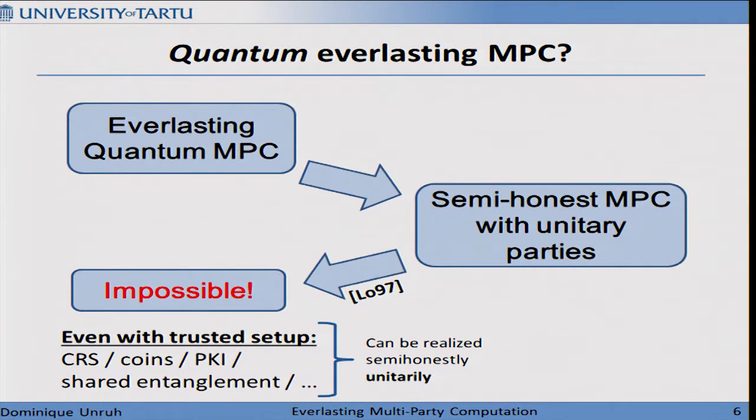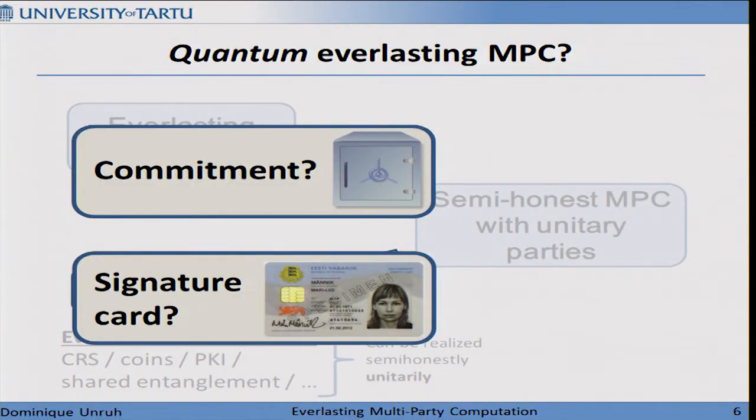So we have excluded, unfortunately, already a lot of typical setups that we might have hoped to use. But if you compare the list here and the list on the previous slides, where it told us what is used less classically, you see that two are now gone, namely commitment and signature cards.